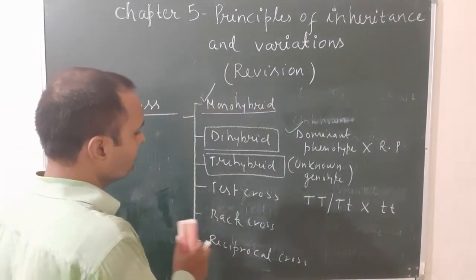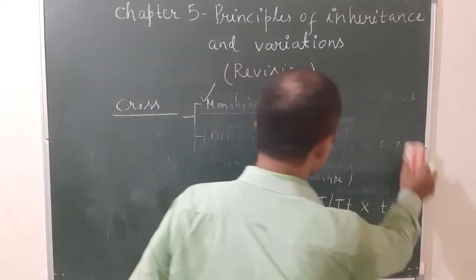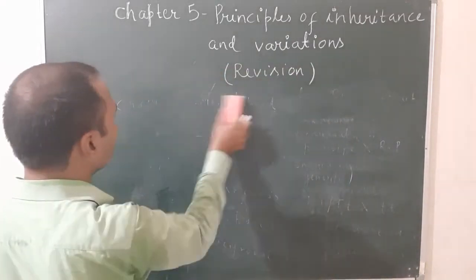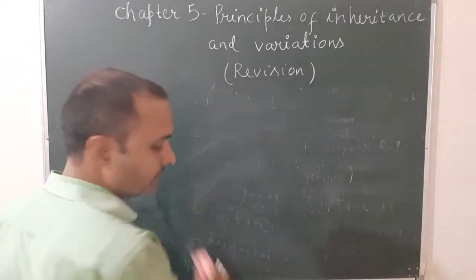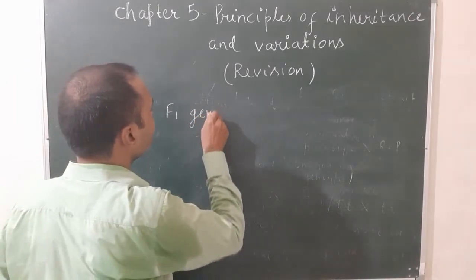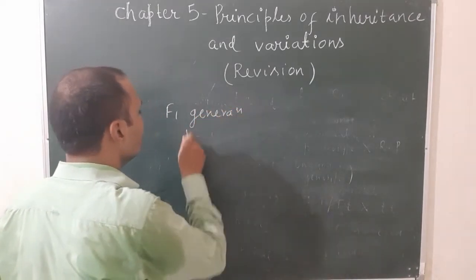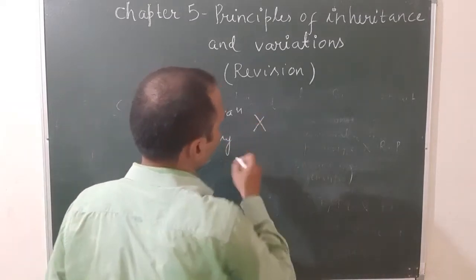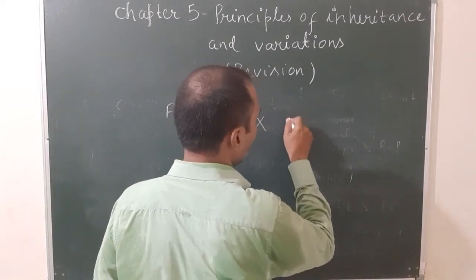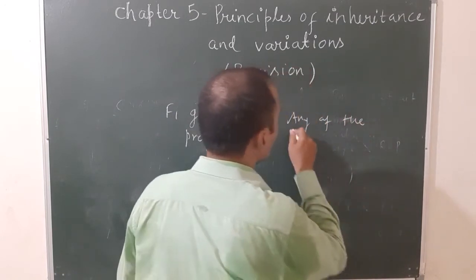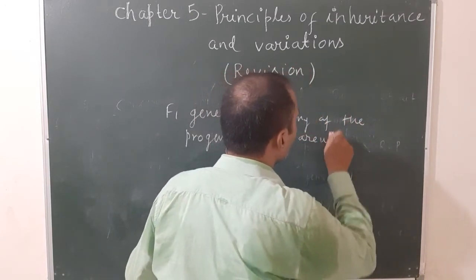Let's see next one. What is back cross? The cross in which the first generation progeny, you can say hybrid, is crossed with any of the parents.